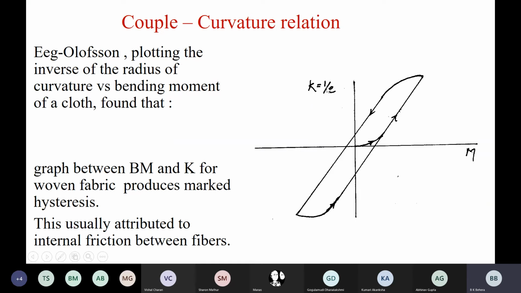You write K or 1 upon rho, one and the same thing. Curvature means the reciprocal of radius of curvature. Olofsson has given this model, and he plotted the inverse of radius of curvature versus bending moment of a cloth. So this is a typical curvature-couple curve of a plain woven fabric.